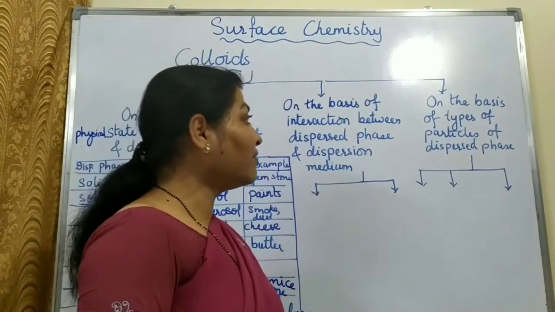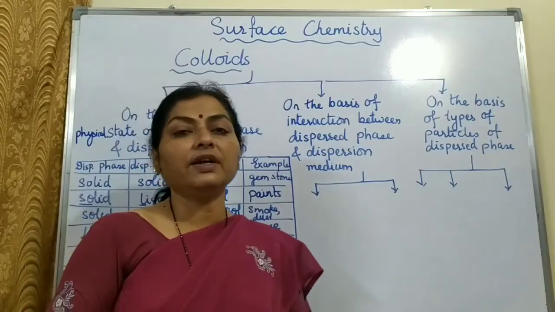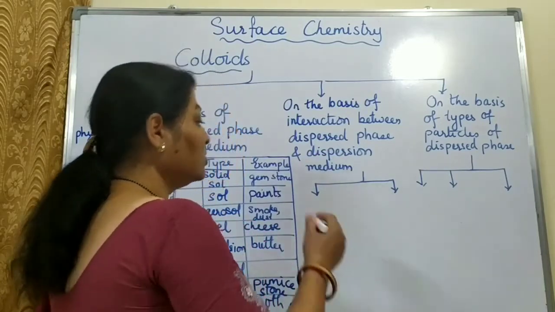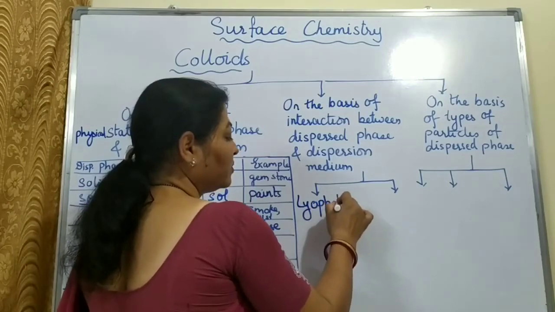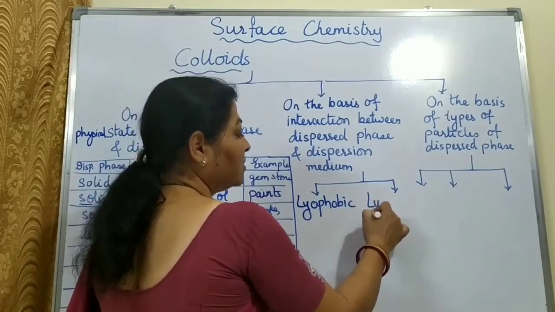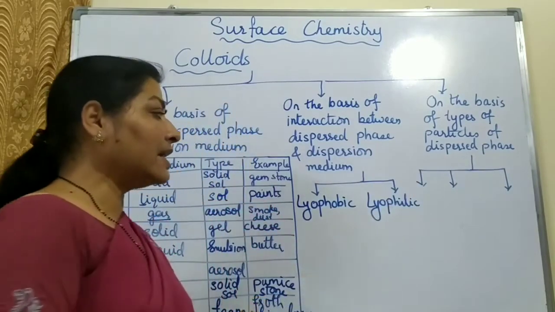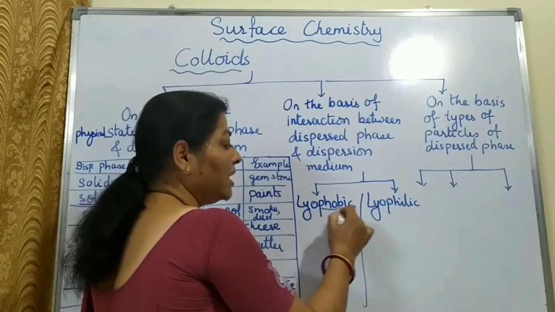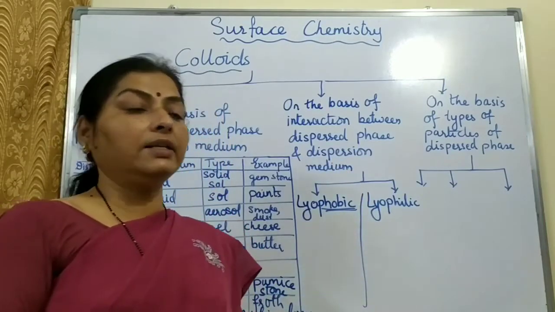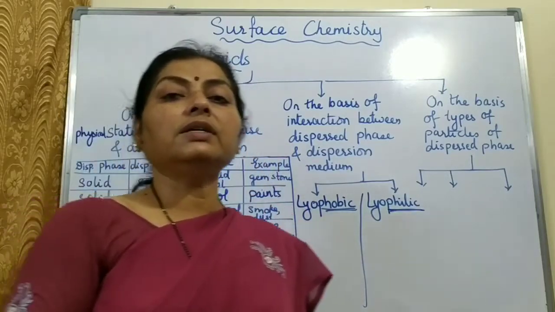Now the second type of classification of colloids is based on the interaction between the dispersed phase and the dispersion medium. It can be of 2 types, lyophobic and lyophilic. The word phobic or phobia means to hate, philic means to love, and lyo means the solvent.